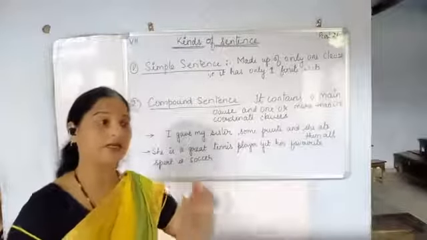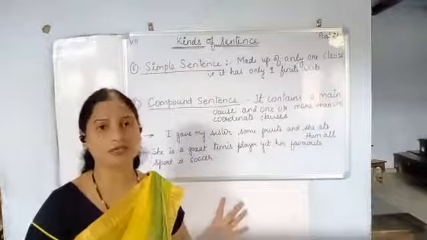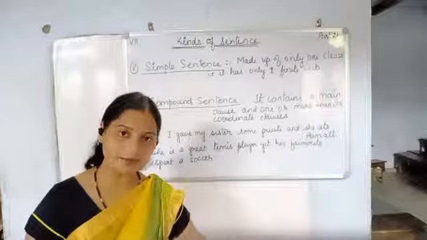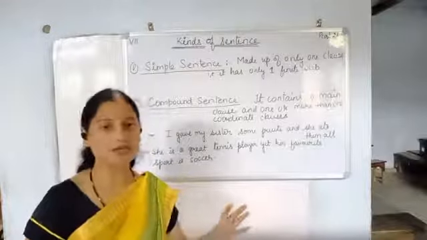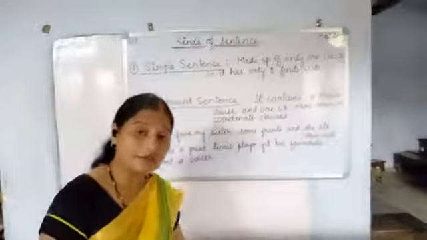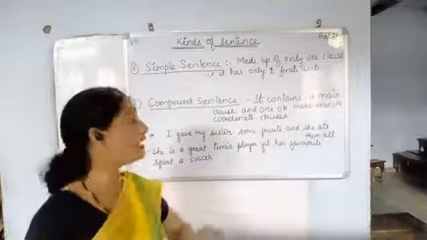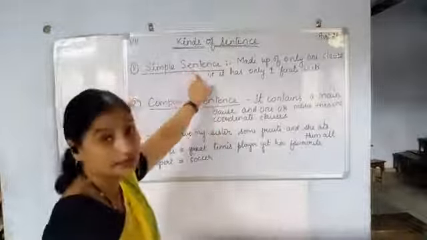If we are talking about only a main clause in which there is a subject and verb combination, then that is called the main clause. In the same way, that main clause is also called a simple sentence.